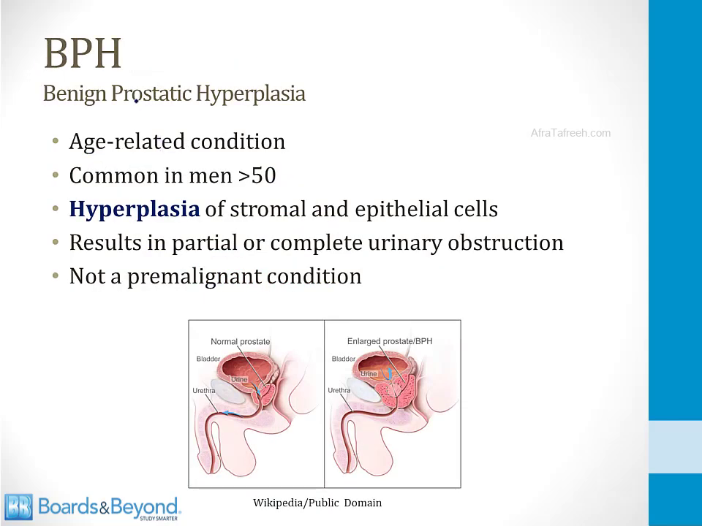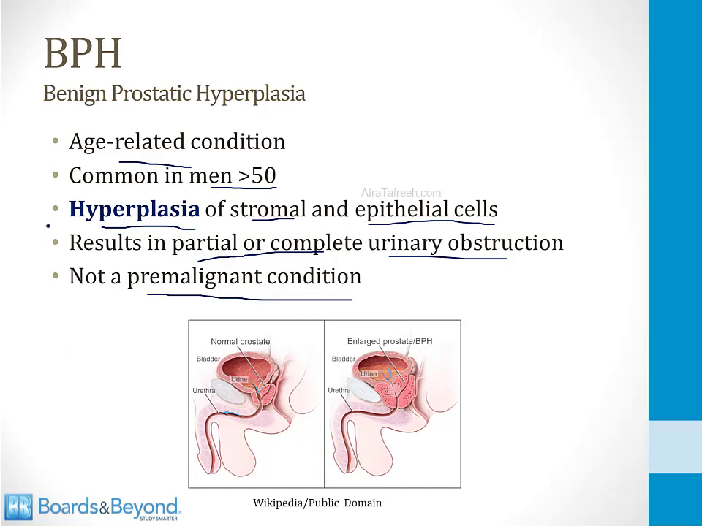Now let's talk about BPH, which is benign prostatic hyperplasia. This is an age-related condition that's very common in men over 50. They develop hyperplasia of the stromal and epithelial cells in the prostate gland, and because the urethra runs right through the middle of the prostate gland, when the prostate grows in size, this results in partial or complete urinary obstruction and difficulty voiding. Importantly, this is not a premalignant condition, so in many other tissues in the body, when hyperplasia occurs, that's a risk factor for developing cancer. That is not the case in the prostate. This form of hyperplasia does not lead to prostate cancer in general.